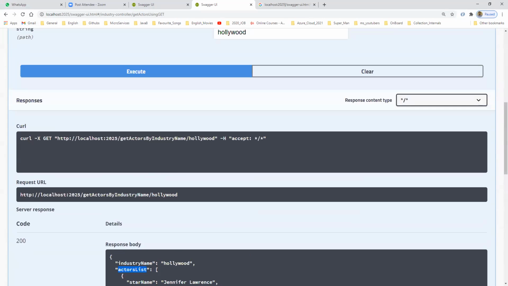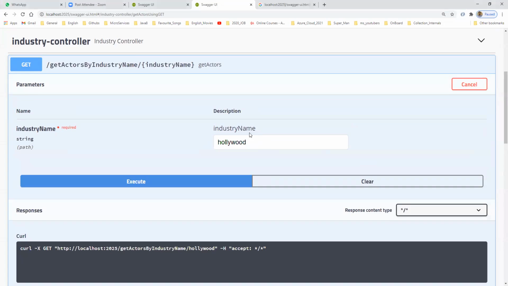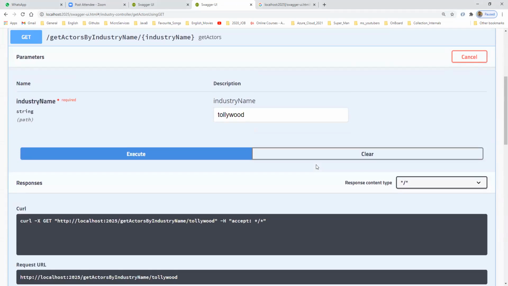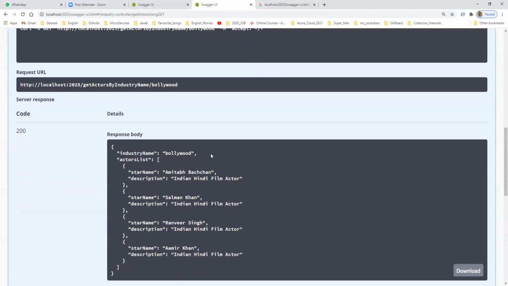I'm getting like this. If I just disable the debug, let me give one more value. Hollywood. So for Hollywood, we are getting all the values. It is consuming an external service, and we are getting them. So let me give Bollywood. The same way we get the actors list individually, we can call by consuming the actor service inside the industry service.